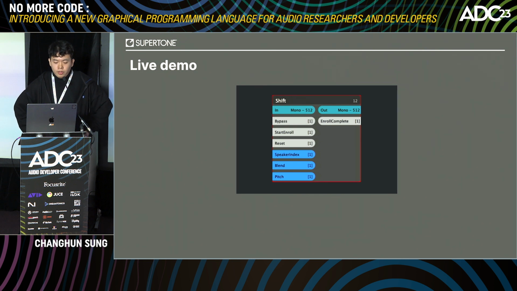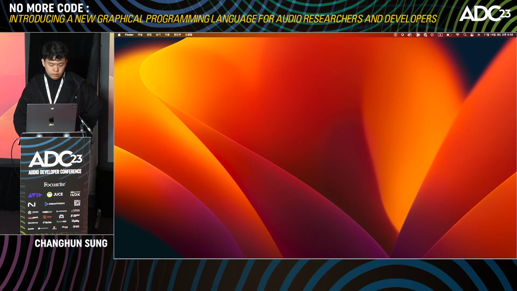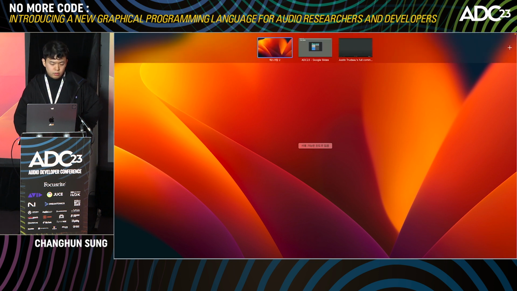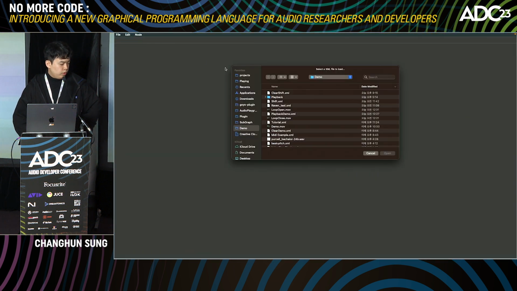So we will use Clear to input a clean voice into Shift, while other components such as noise and reverb go directly to the output. Let's see how it goes. Okay. So here's the node. Let's load Clear Shift.